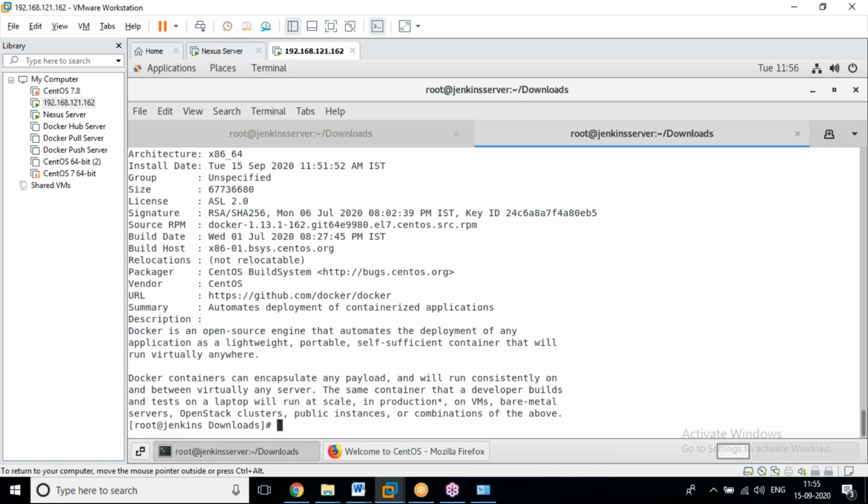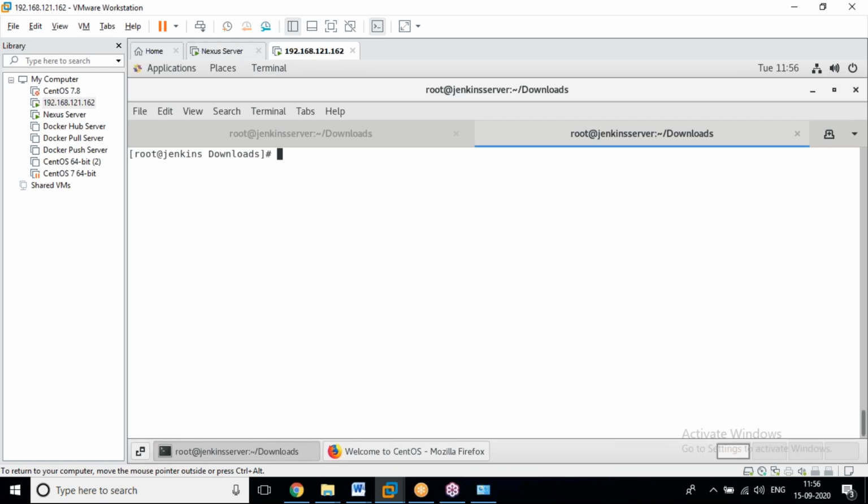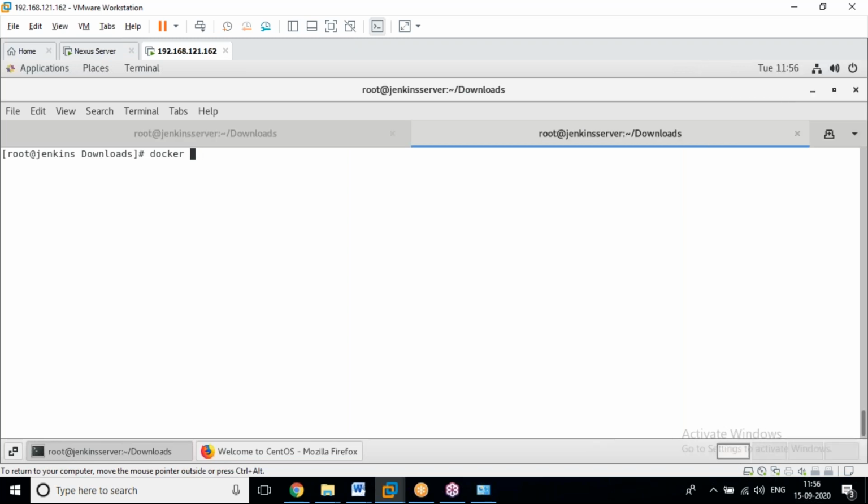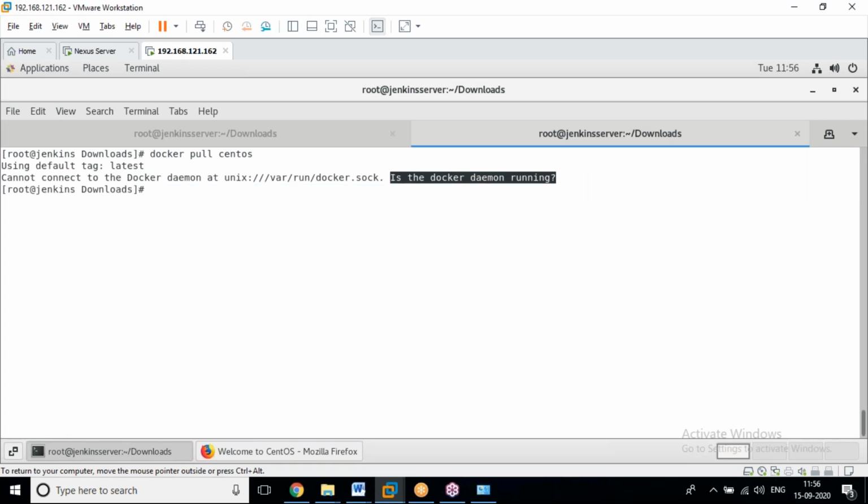By this Docker technology, what we are doing is, first of all, check whether the Docker software is running or not. First of all, docker pull centos. See, you will get issues: is the Docker daemon running?